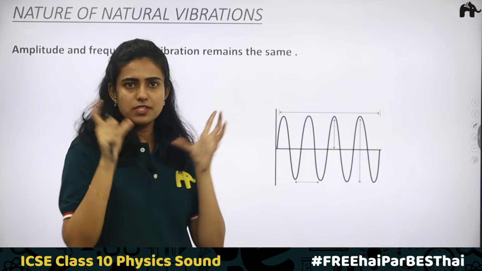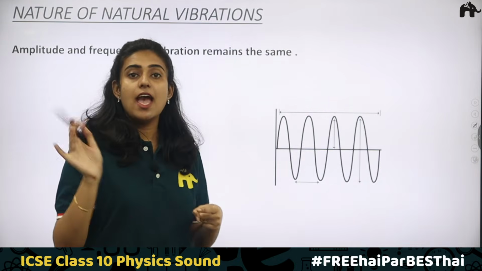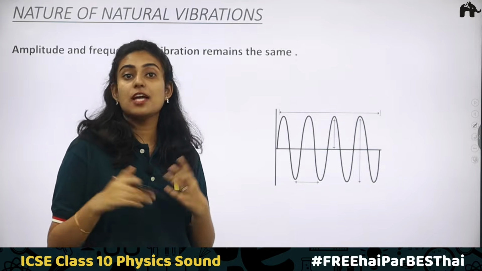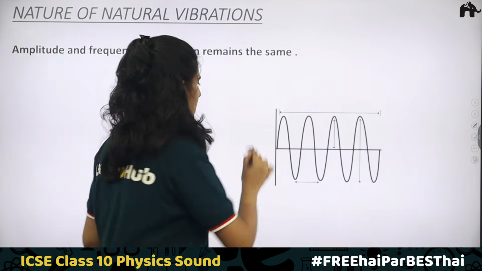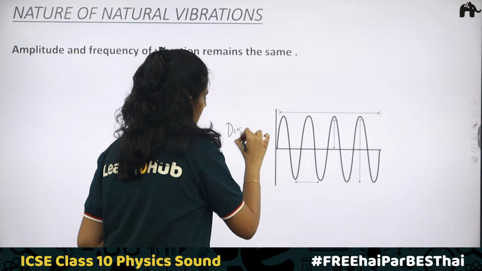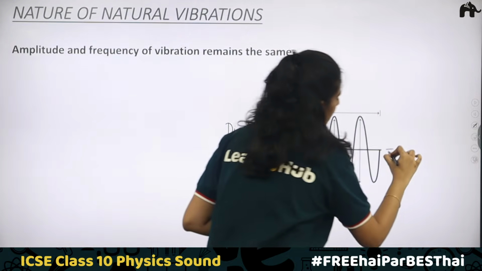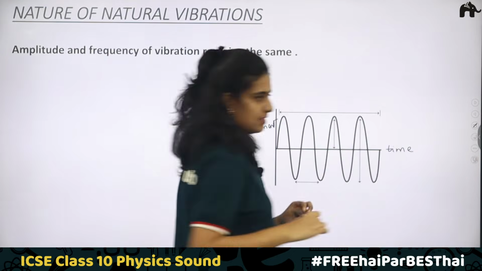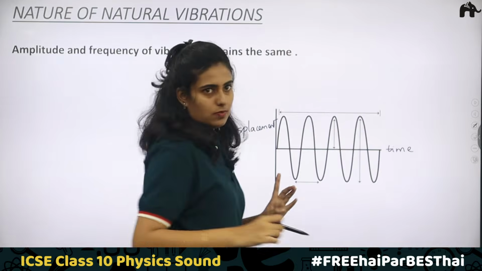Just take the example of a simple pendulum. Here what is happening? We are creating a disturbance and the amplitude is going to remain the same. Natural frequency is going to remain the same. So when you plot a graph, the displacement is taken on the y-axis and time along the x-axis, you will be getting a graph in this way.